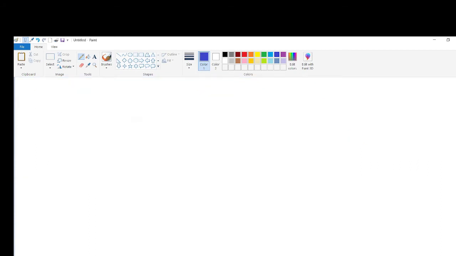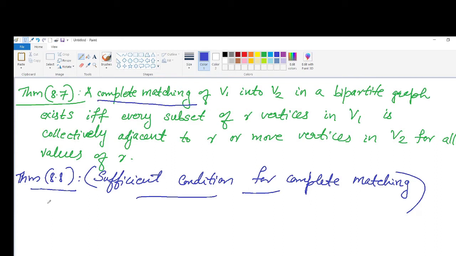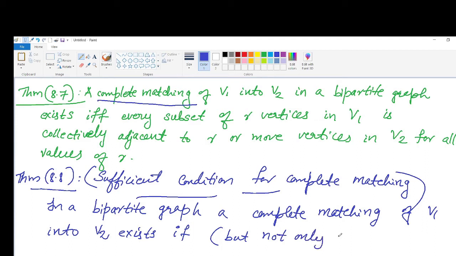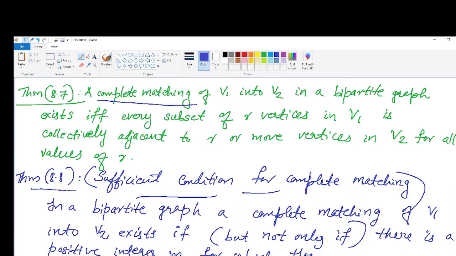This theorem says that in a bipartite graph, a complete matching of V1 into V2 exists if, but not only if, there is a positive integer m for which the following condition is satisfied.